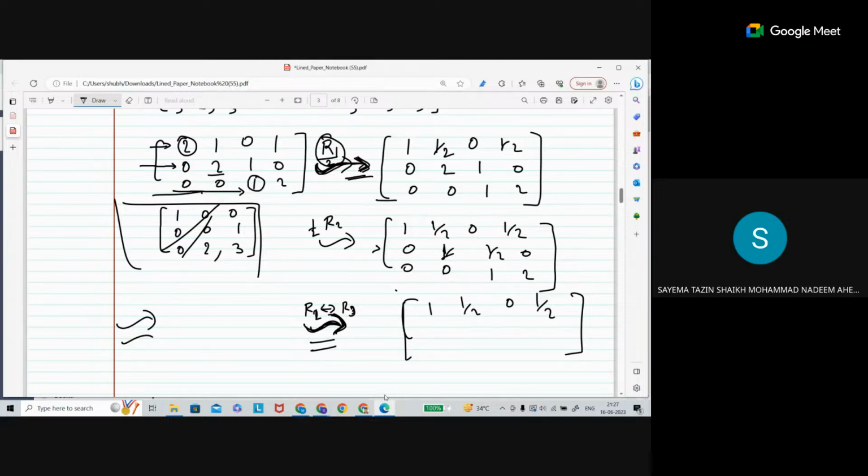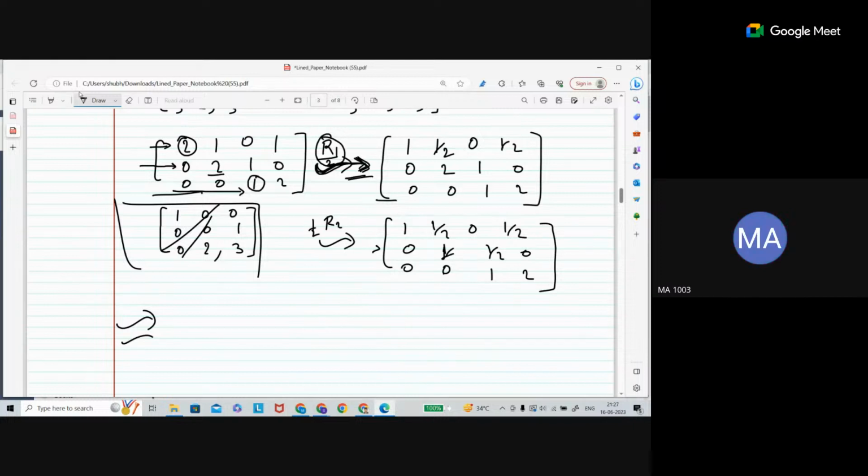If we have an upper triangular matrix, or sorry, if we have a lower triangular matrix, will it be reduced row echelon? No, only this one is acceptable for this type. If you have a lower matrix, you have to do some operation and convert it. A lower matrix is not in reduced row echelon form.